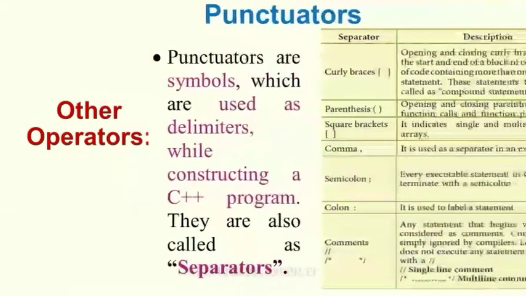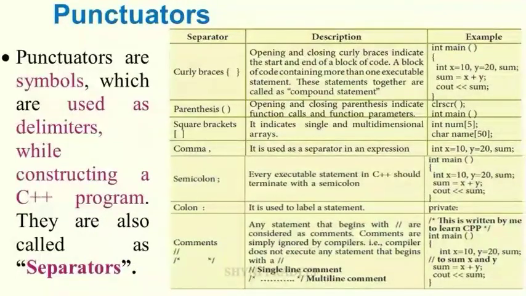Okay. Next token is the punctuator. Punctuators are symbols which are used as delimiters while constructing a C++ program. They are also called separators. See here, some of the punctuators are given: curly braces, parentheses, square brackets, comma, semicolon, colon. These are called punctuators. These punctuators are used to construct a C++ program. So this is about tokens.